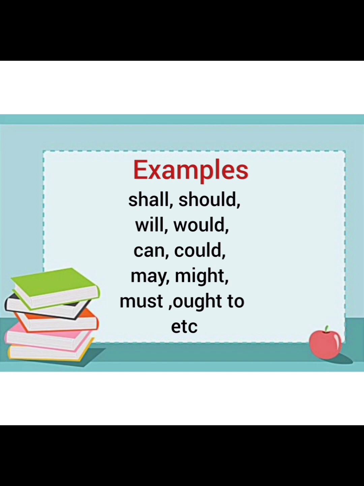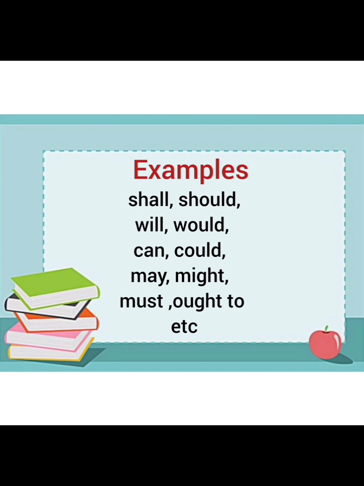Primary auxiliaries and the modal auxiliaries are usually known as helping verbs. They are considered helpers of the main verbs within the sentences. Primary auxiliaries help the main verbs to complete the meaning, especially in tenses. And modal auxiliaries are also helpers, and they tell us about the possibility, ability, permission, or necessity of the action.